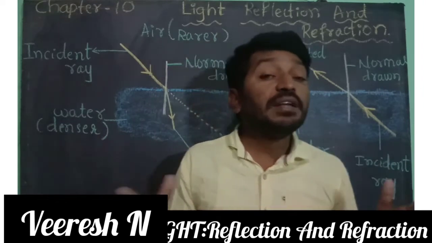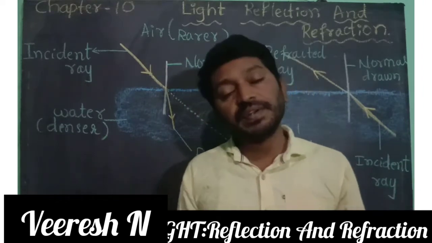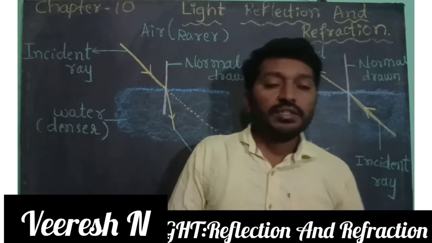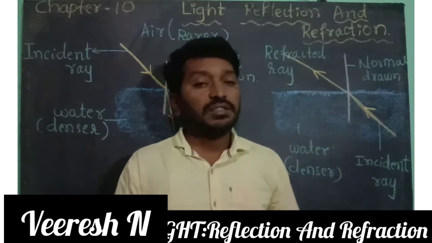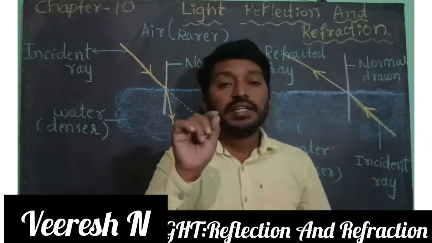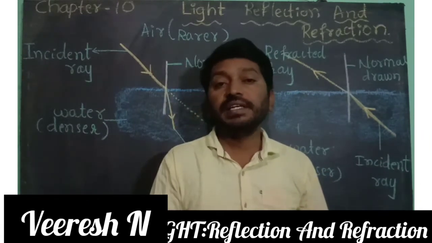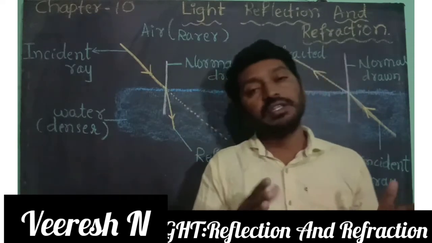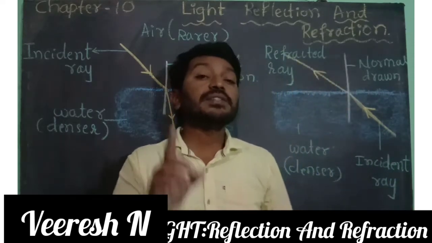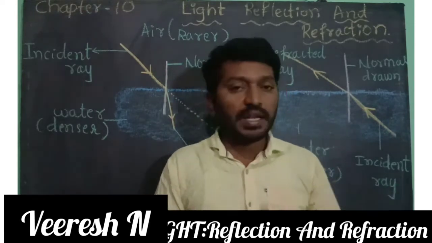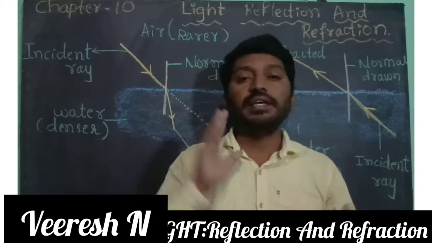So the speed of light is different in different media, right? The speed of light, or the velocity of light, in air is about 330 meters per second, 332 or 340 meters per second. This is the speed of light in the air.